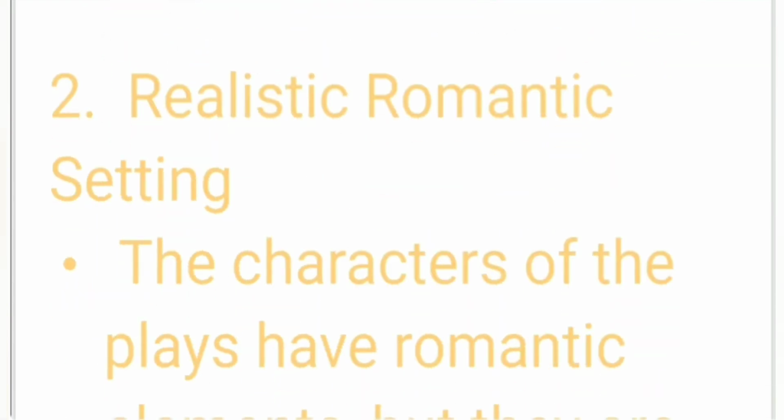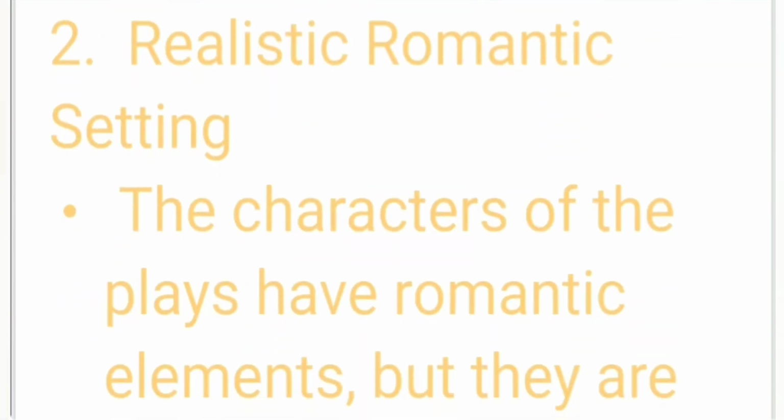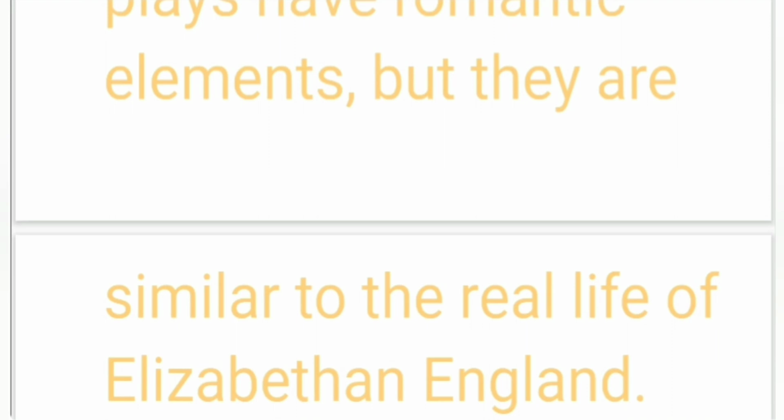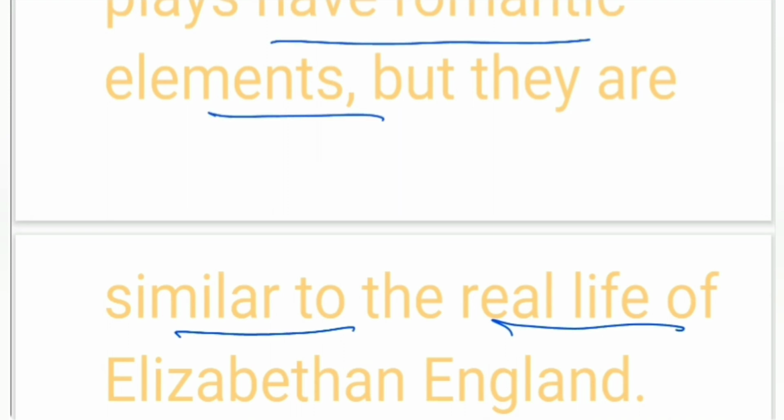Next is realistic romantic setting. The characters of the plays have romantic elements, but those romantic elements are similar to the real life of Elizabethan England. At that time, what things were considered romantic? The plays have romantic elements similar to those things, similar to real life at that particular period.